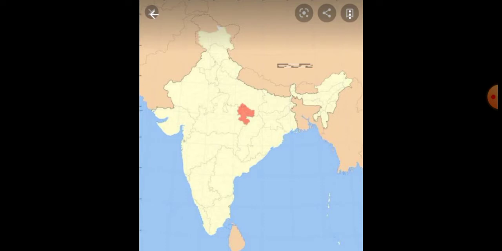It is surrounded by the Indo-Gangetic Plain in the north and east. It is one of the tourist centers. Many Hindu and Jain temples are here.